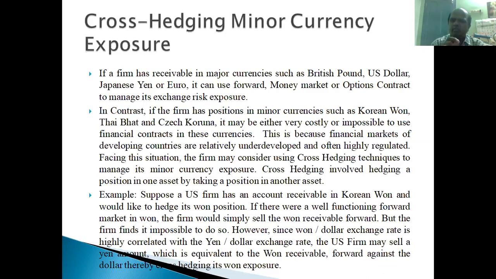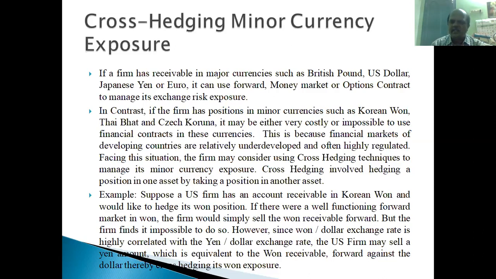If a firm has a receivable in major currencies such as the British pound, US dollar, Japanese yen, or euro, it can use forward, money market, or option contracts to manage its exchange rate exposure. In contrast, if the firm has positions in minor currencies such as Korean won, Thai baht, or Czech koruna, it may be very costly or impossible to use these tools. No contract is available. This is because financial markets of developing countries are relatively underdeveloped and often highly regulated.